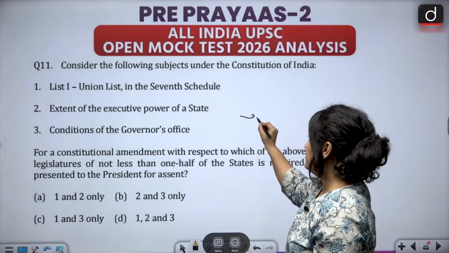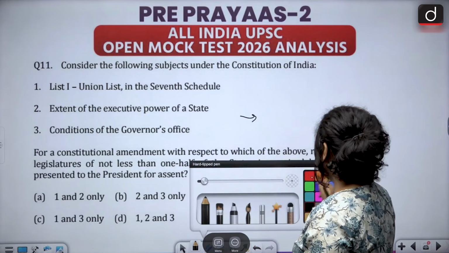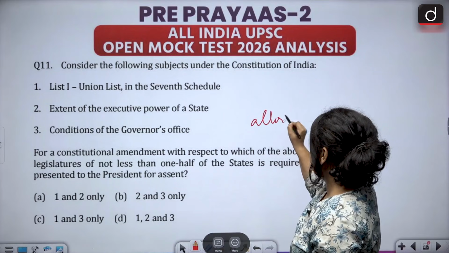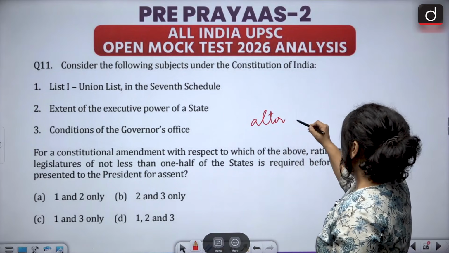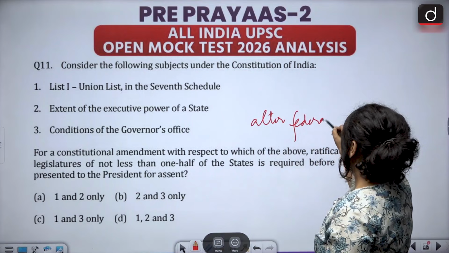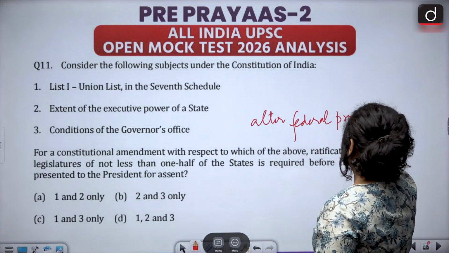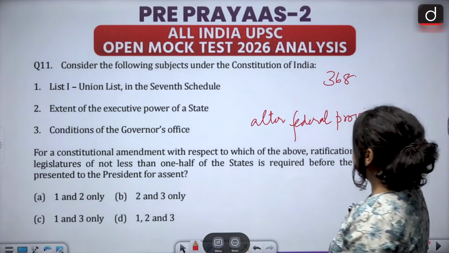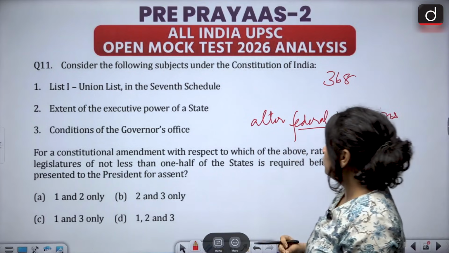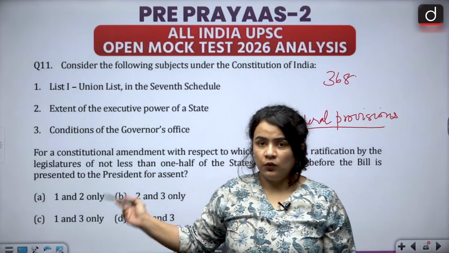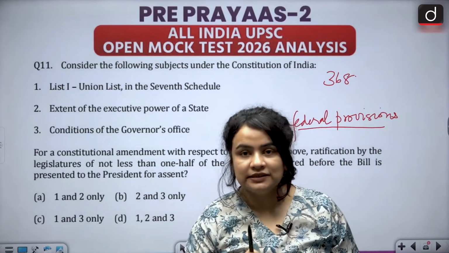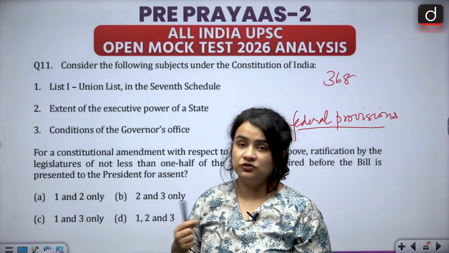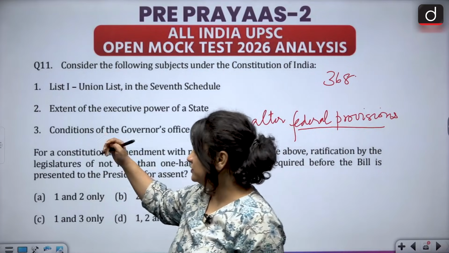Whenever an amendment seeks to alter or make changes to the federal provisions of the Constitution under Article 368. Whenever we are dealing with altering the federal provisions, it requires a ratification by at least half of the states before that amendment can be sent to the President for his or her assent.